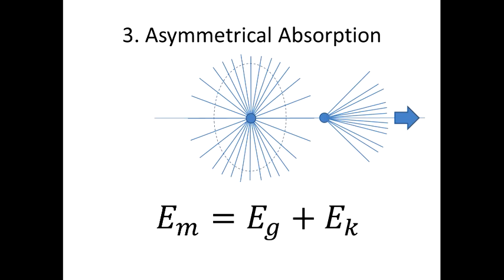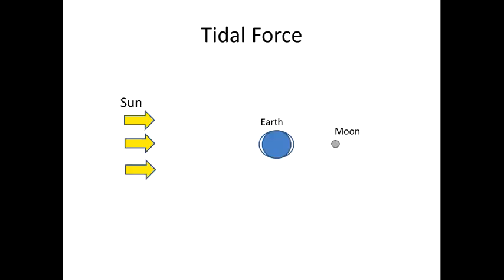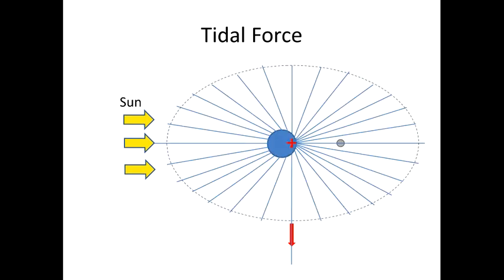Tidal forces are explained by contemporary physics using the difference in strength of the gravitational field of the other body. For example, the Moon attracts the closest side of the Earth slightly stronger than its farthest side. I don't want to argue with this explanation, but the new theory provides a different approach to this problem. It is based on the conclusion that the gravity field is stronger in a direction perpendicular to the motion. It means that the highest tides should happen when the Moon is on the same line with the Earth and Sun. Along this line things are getting heavier, not lighter as is supposed by the regular theory, but heavier.